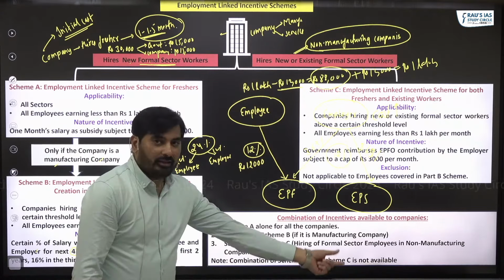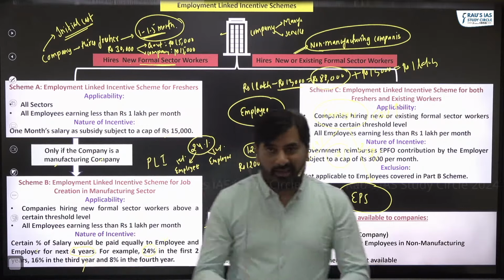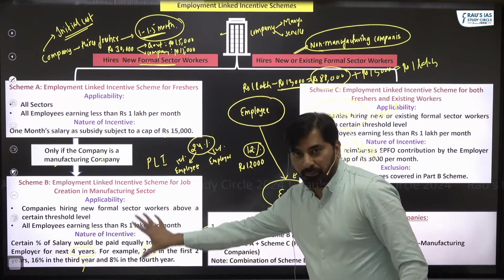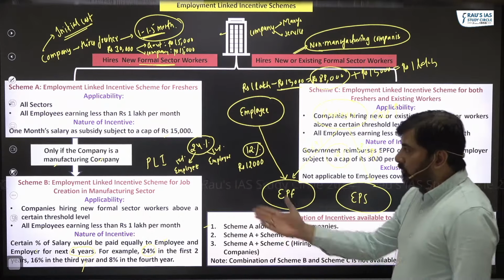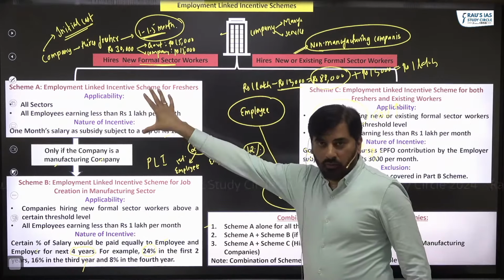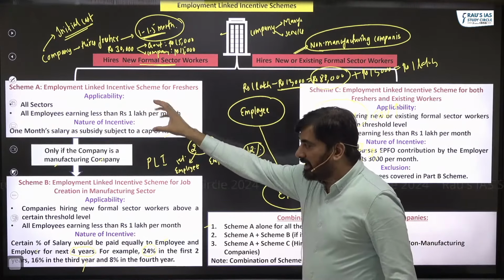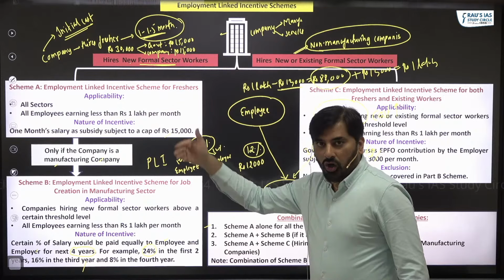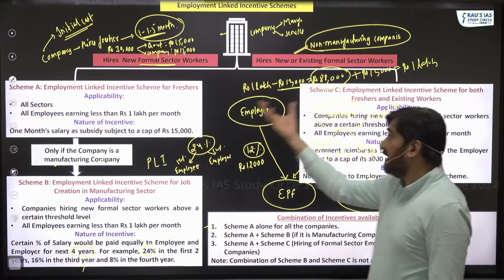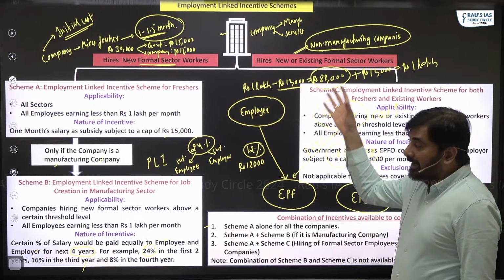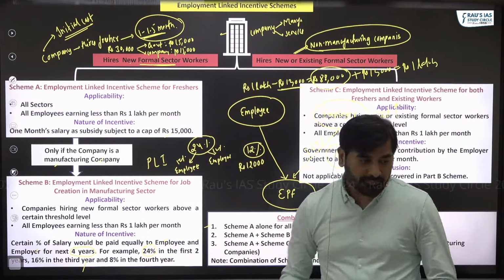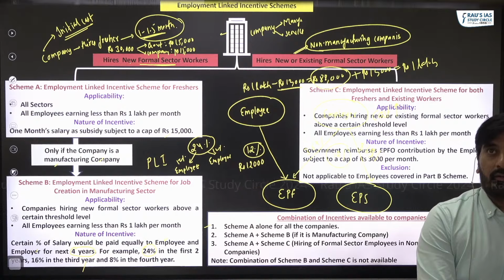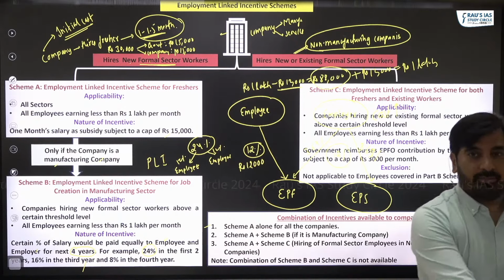Scheme B and scheme C. A company cannot get the benefit of scheme B and scheme C simultaneously. So it could be scheme A alone, or scheme A plus scheme B, or scheme A plus scheme C. It can never be scheme B plus scheme C. I hope this part is clear, everyone.